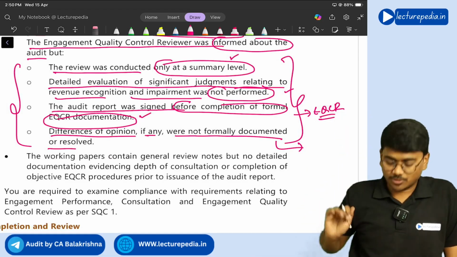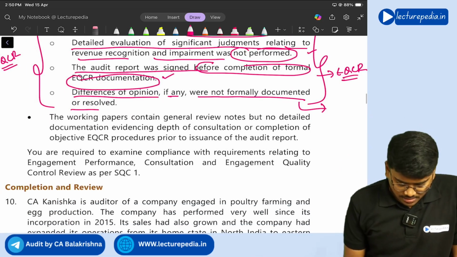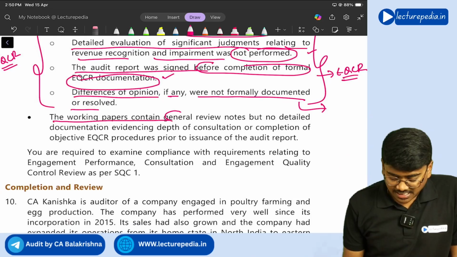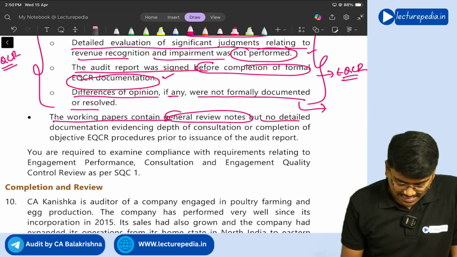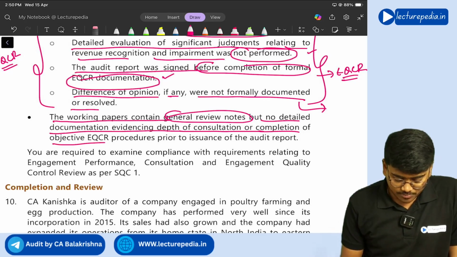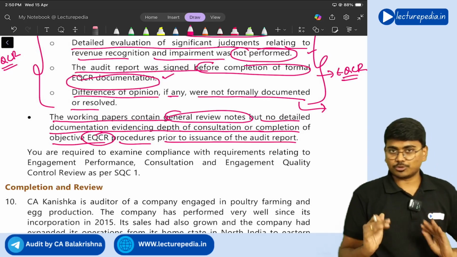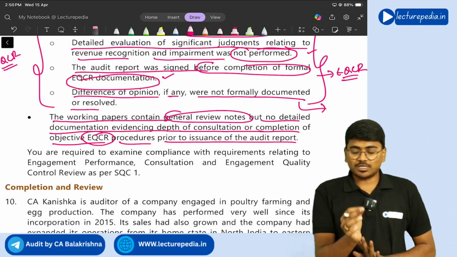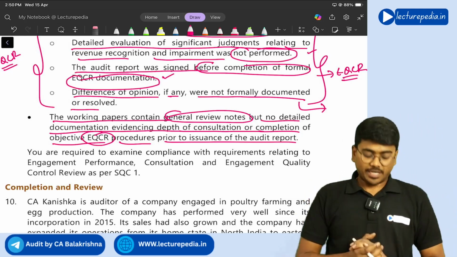That you need to mention. Okay. Next, the working papers contain general review notes, but no detailed documentation evidencing depth of consultation or completion of objective EQCR procedures prior to issuance of the audit report. Again, documentation related to consultation is not maintained properly.